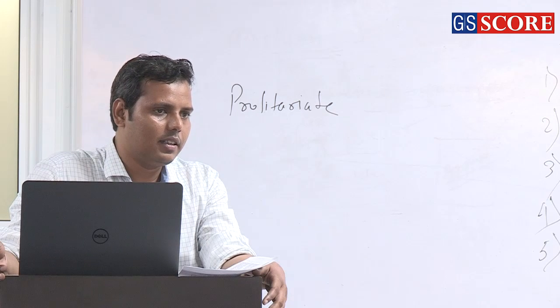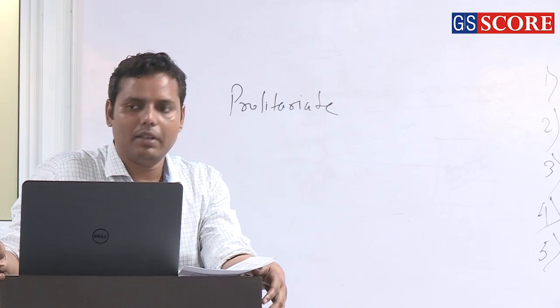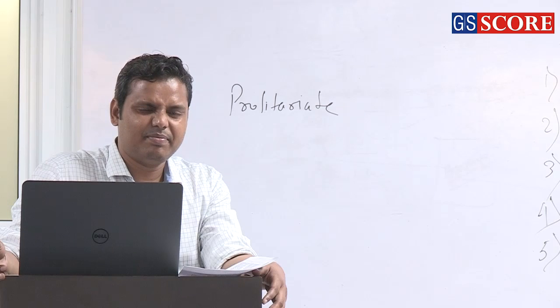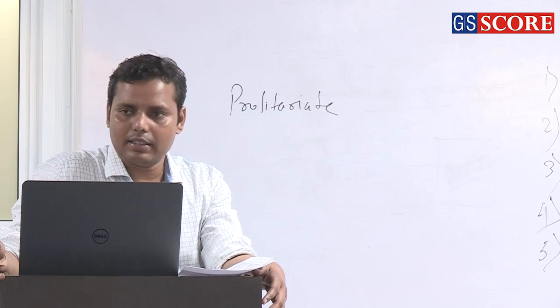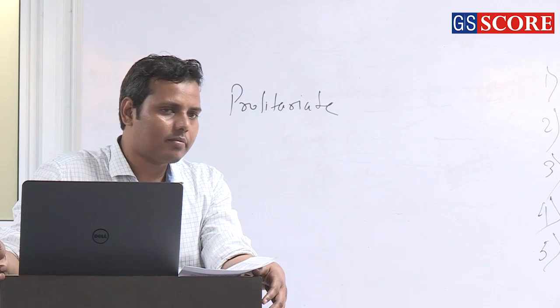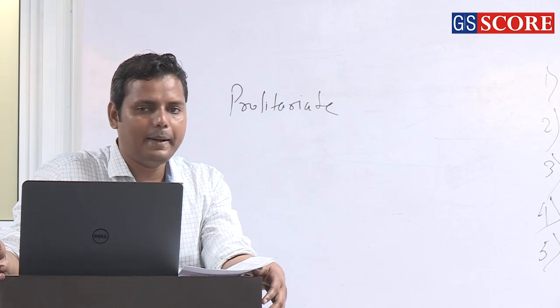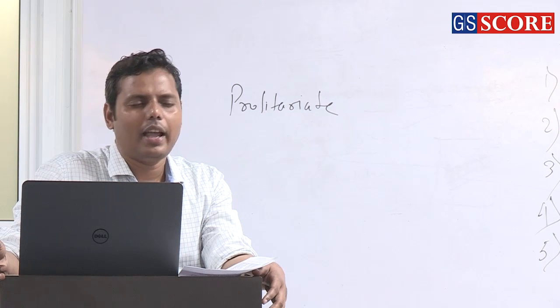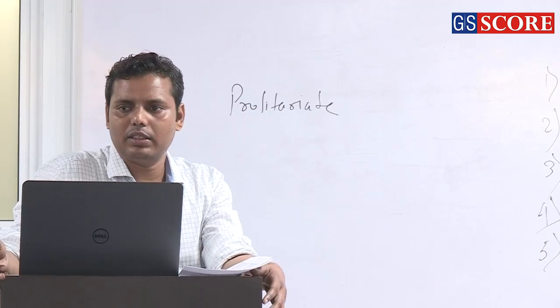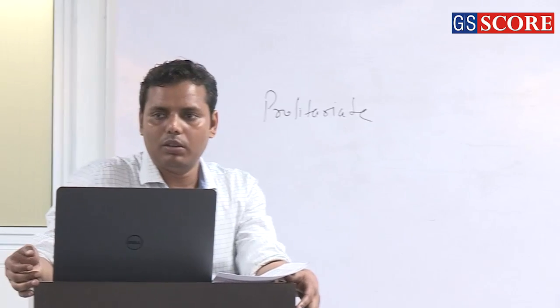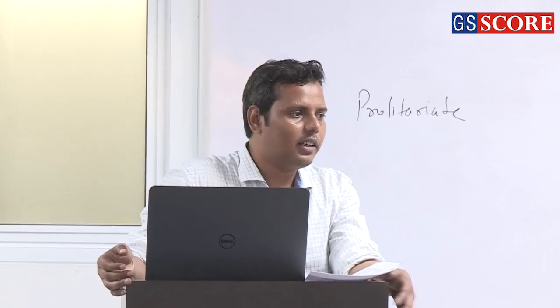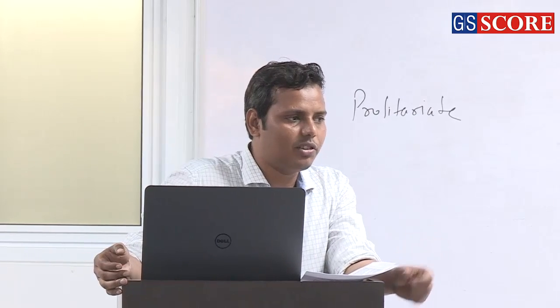Nationalist. Before the nationalist, the imperialist group was there. After the imperialist, the nationalists came, then the Marxists, and then the subalterns, and there are some more schools like the Cambridge School, right? These are known as the schools of historiography.